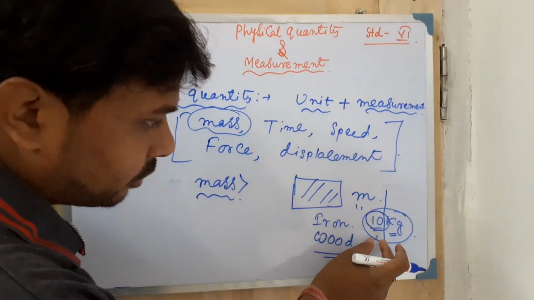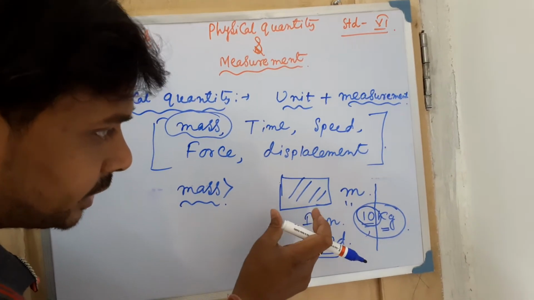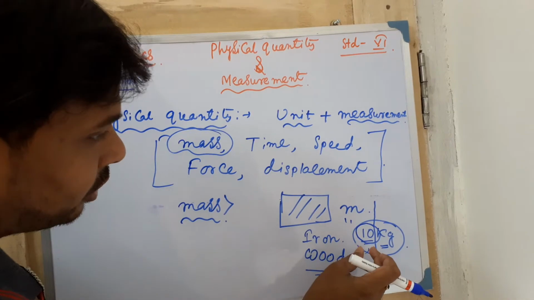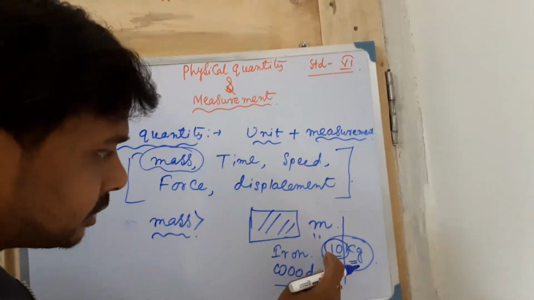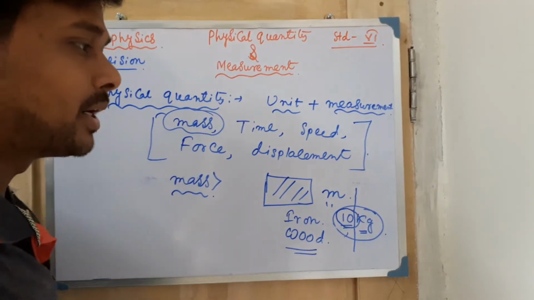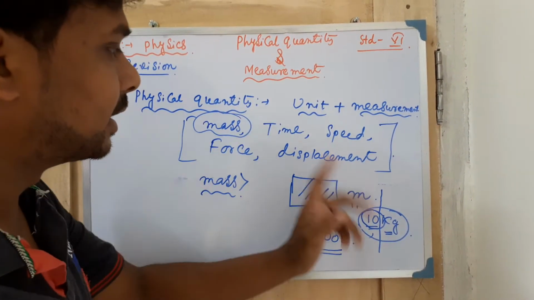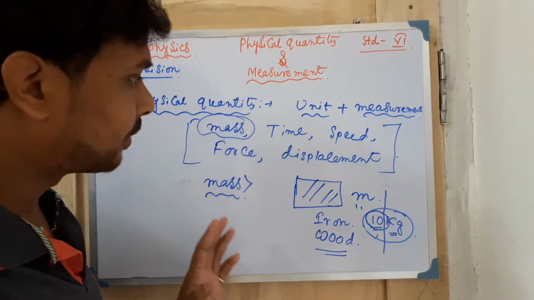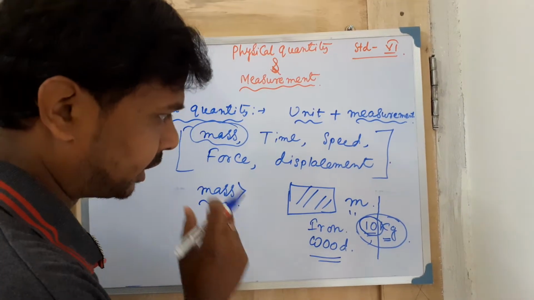So this value can change for different bodies, but for this particular body it is fixed. This is the measurement of that body, the value you got after measuring the mass, which is a constant value for this particular mass.